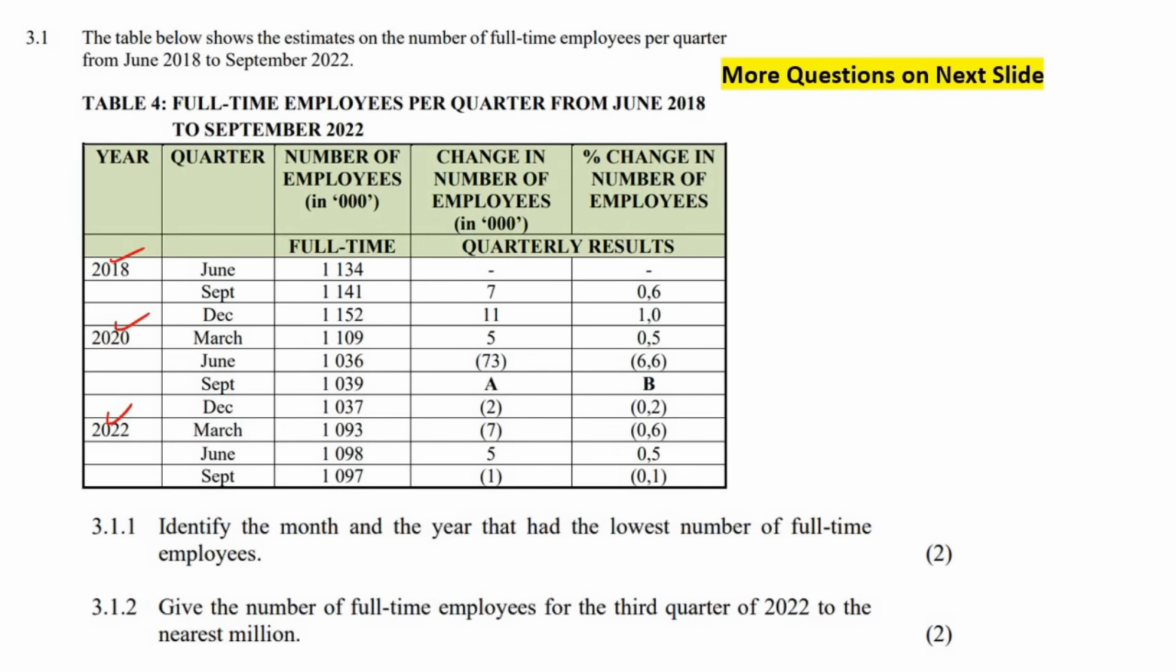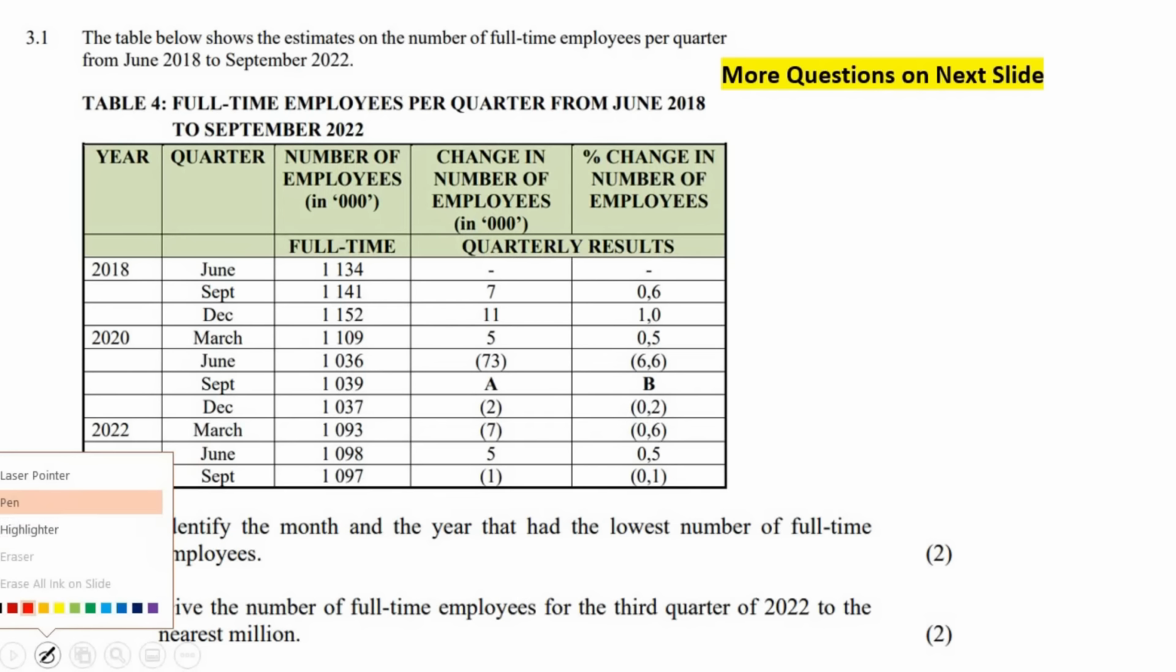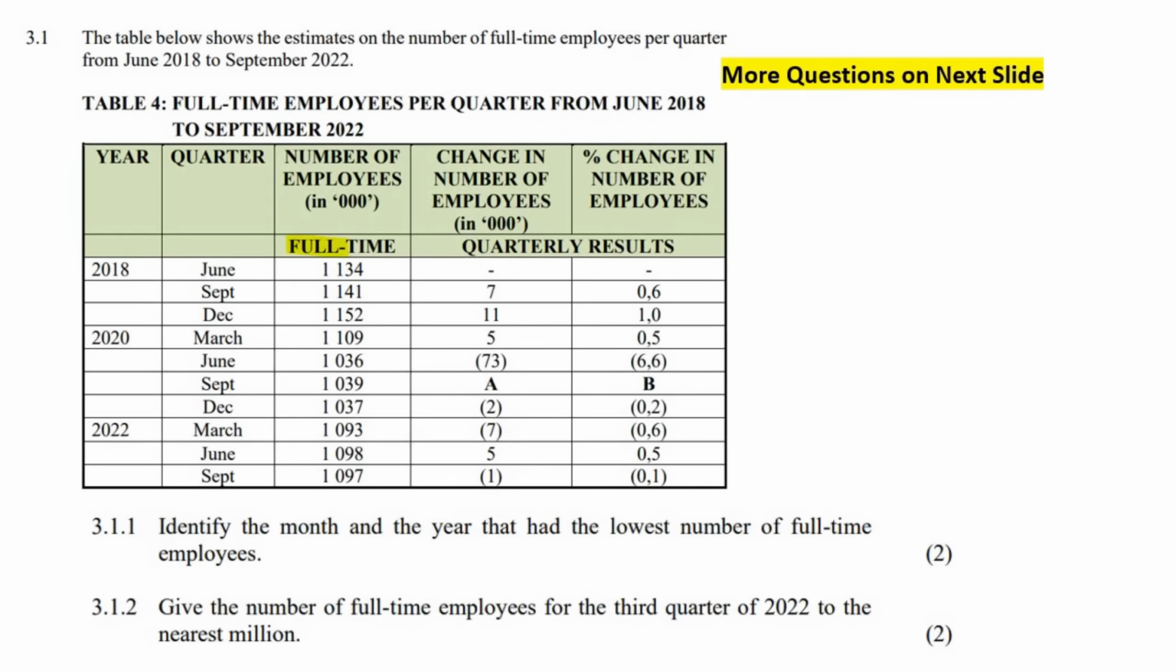Okay, so it's a bit of a weird thing for now. It doesn't make perfect sense, but let's see the questions. So it says identify the month and the year that had the lowest number of full-time employees. Okay, so that one we're just going to go to the full-time, and we're just going to look for the smallest number over here. Okay, so the smallest one I can see so far, I might see a smaller one, 1036. Let me just double check. No, that's it. So it's going to be this one over here.